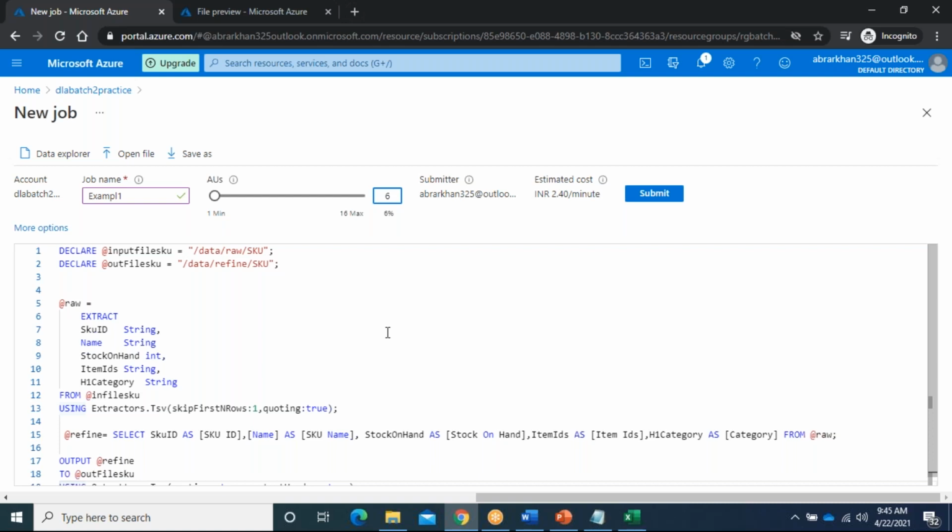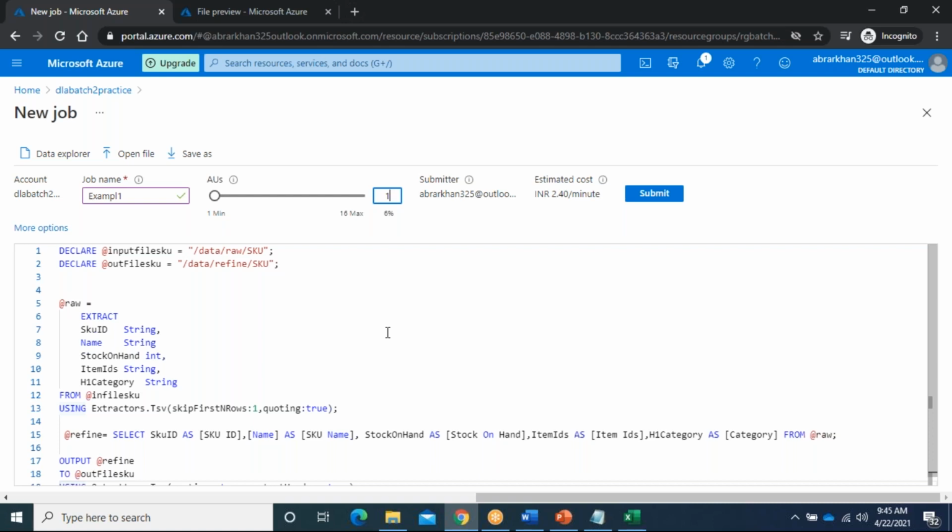If you go with AU 1, they allocate some memory. If you go with AU 10, they allocate more memory. The file will be processed in parallel. You know Hadoop, how it is done: it is split, combined, and gives the output. Based on the AUs, the framework works like that.